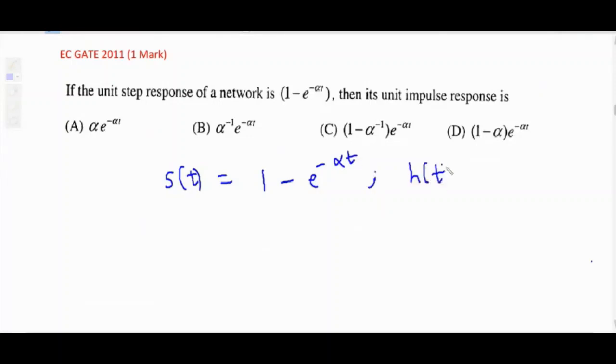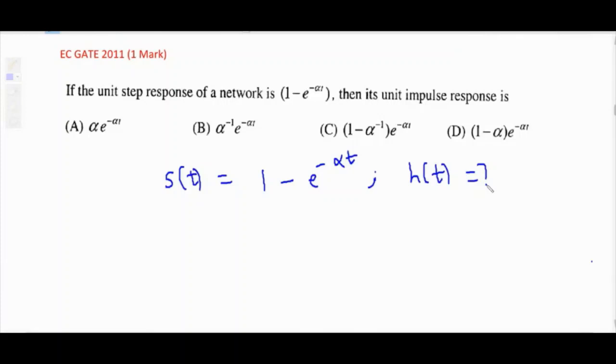Just now we have seen the relation. So what is your answer? A, B, C, D. A is alpha e raised to minus alpha t. B is alpha inverse e raised to minus alpha t. C is 1 minus alpha inverse e raised to minus alpha t. And last option is 1 minus alpha e raised to power minus alpha t. So what is your answer?